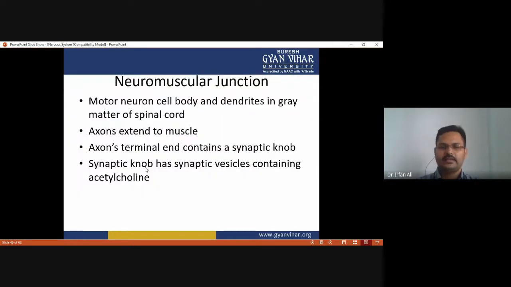And what is the neuromuscular junction? It has a motor neuron cell body and dendrites in the gray matter of the spinal cord, and the axon extends to the muscle, and the axon terminal end contains a synaptic knob, and this synaptic knob has synaptic vesicles containing acetylcholine at the site of the neuromuscular junction. It is a junction of neuron endings in the muscle.